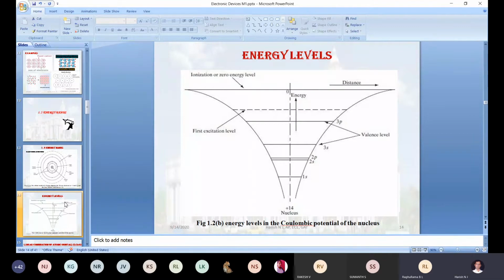That same electronic configuration is shown here: 1s, 2s, 2p, 3s, 3p.